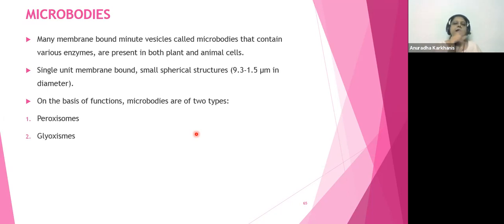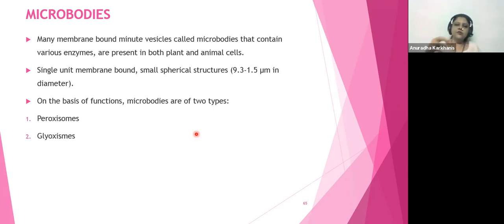Okay. Yeah. Then we come to microbodies. Many membrane bound minute vesicles called as microbodies will contain various enzymes. These are present in animal cells also and in plant cells also. Single unit membrane bound, it is not half unit, it is single unit, matlab normal bilayer. Okay, they are spherical structures, and on the basis of functions, the microbodies have been classified into two forms.